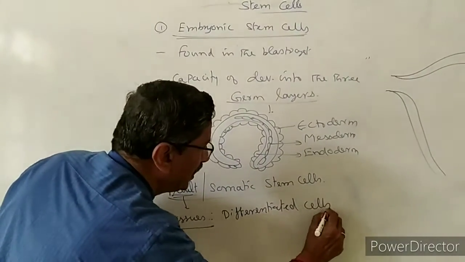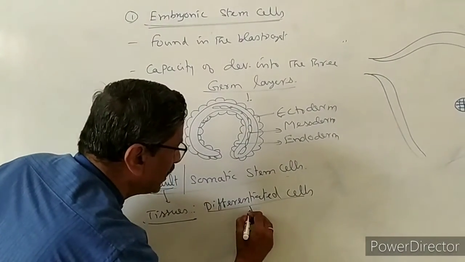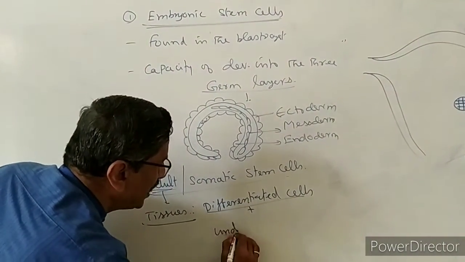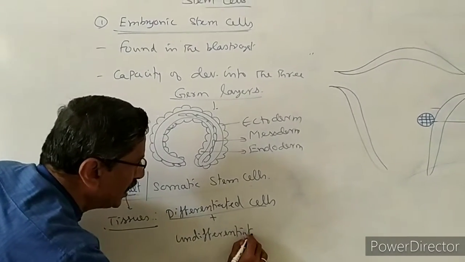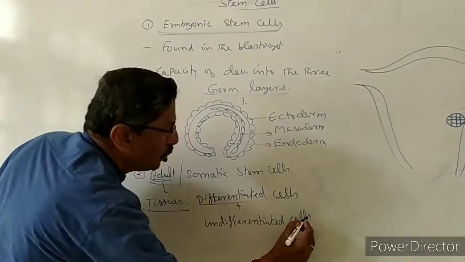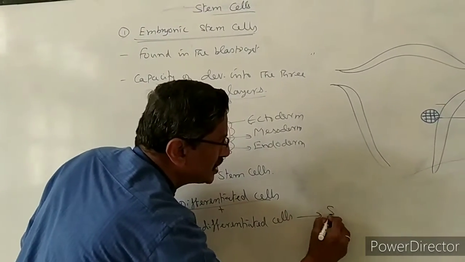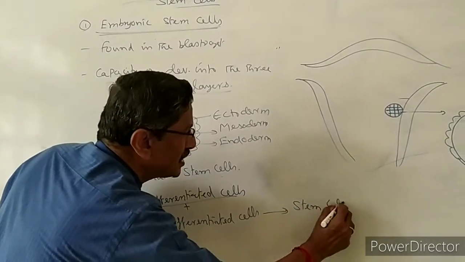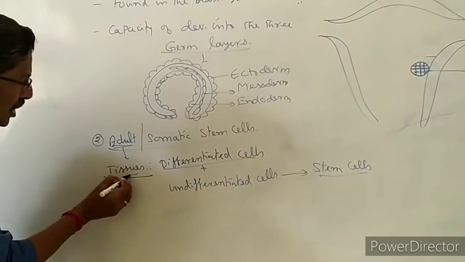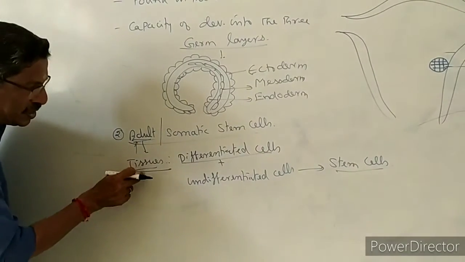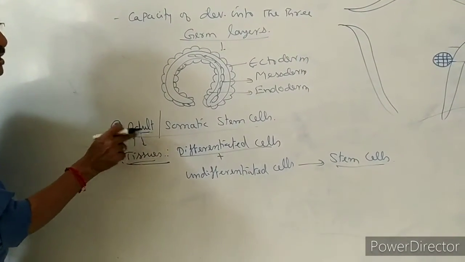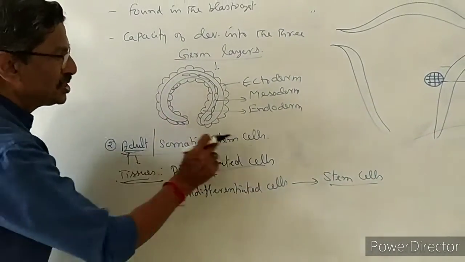Along with the differentiated cells, undifferentiated cells will be present. Only these undifferentiated cells are called stem cells found in the tissues of the adult. That is called the adult stem cells.